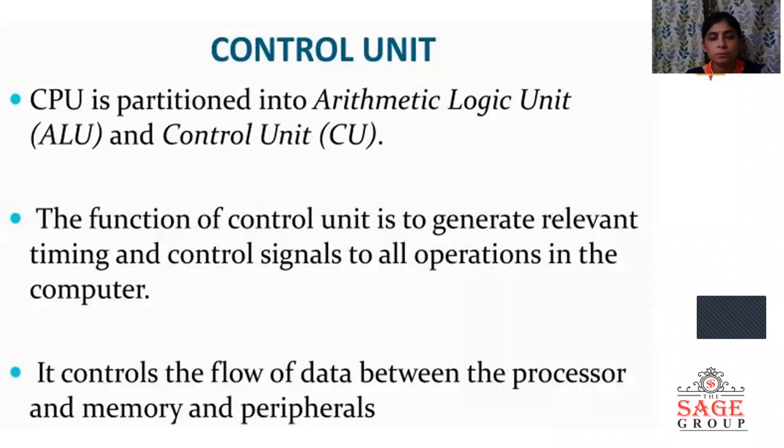Control unit means control unit. In the CPU, it is partitioned into arithmetic logic unit and control unit. It is one of the important parts of the von Neumann model, and the main function of this control unit is to generate relevant timing and control signals to perform the operations in the computer. It also controls the flow of data between the processor and memory.